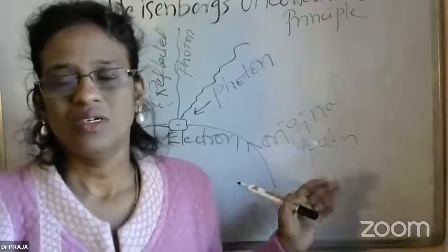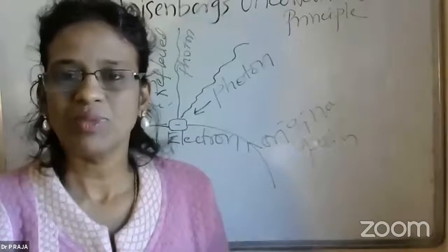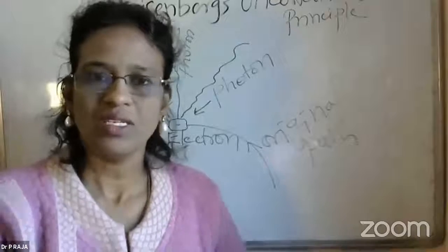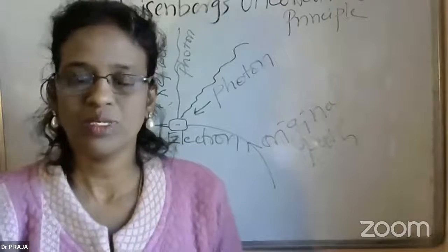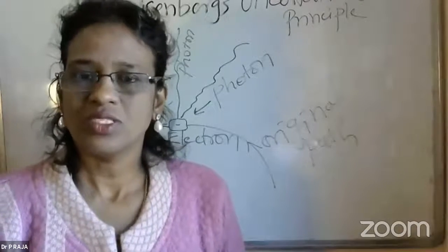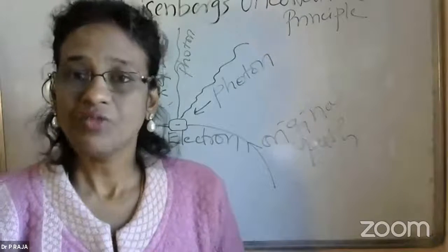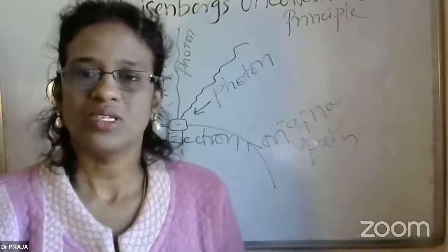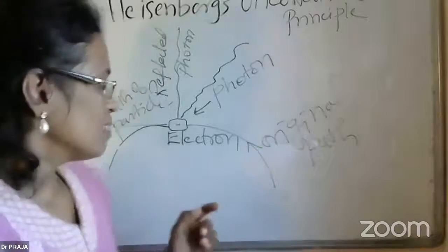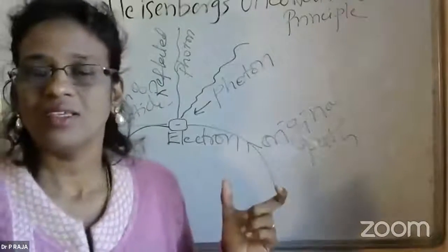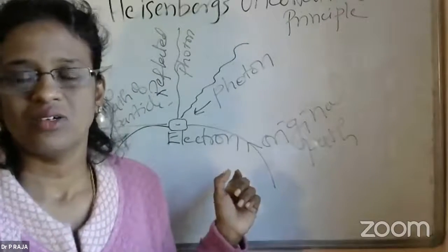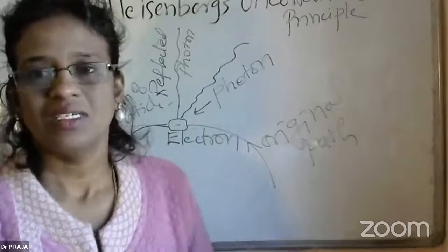So Heisenberg, from the experimental studies of Davisson and Germer and other consecutive experiments, was trying to say that it is difficult to measure the position and the velocity simultaneously.